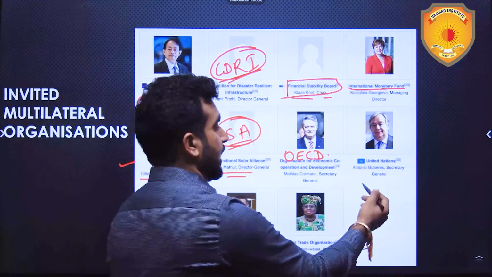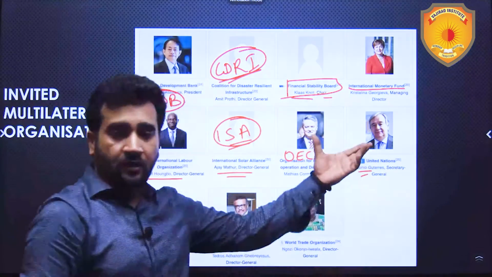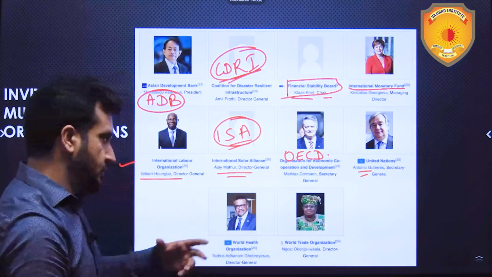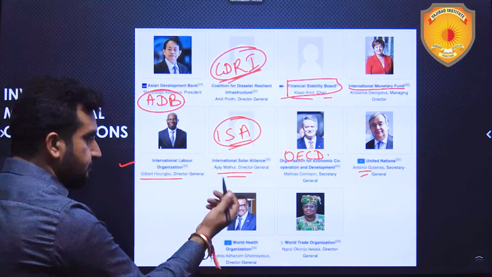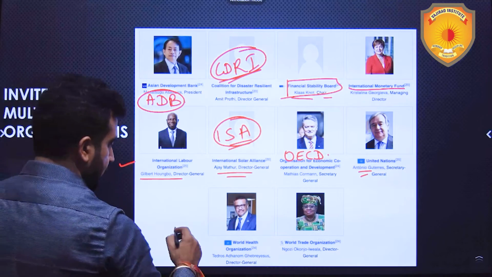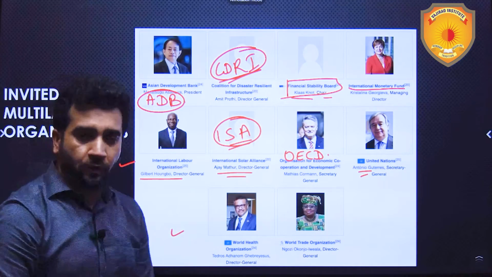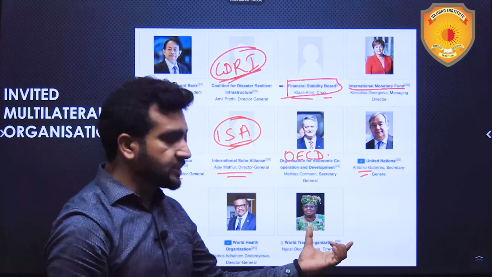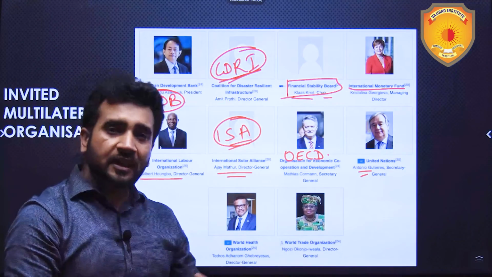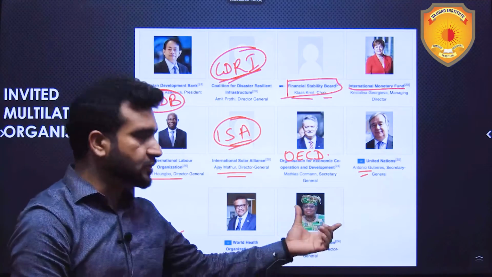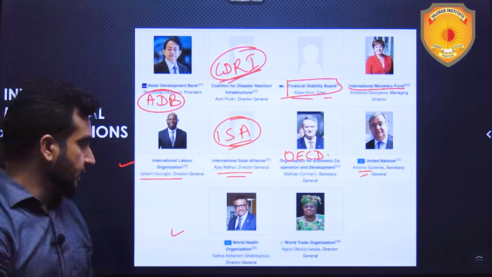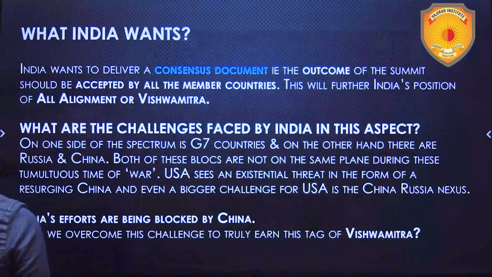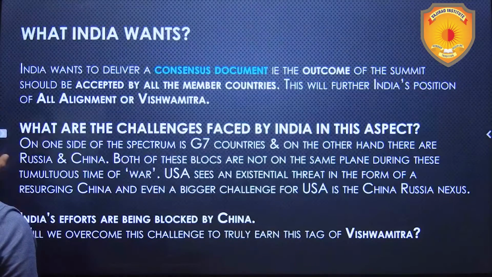United Nations, Antonio Guterres, the Secretary General. How can we leave a global organization like the United Nations out? Then this person everyone knows, World Health Organization, WHO, is also being invited. And the World Trade Organization, WTO, is a related organization under the United Nations. This also is being invited as special invitees or special guests to this year's summit.